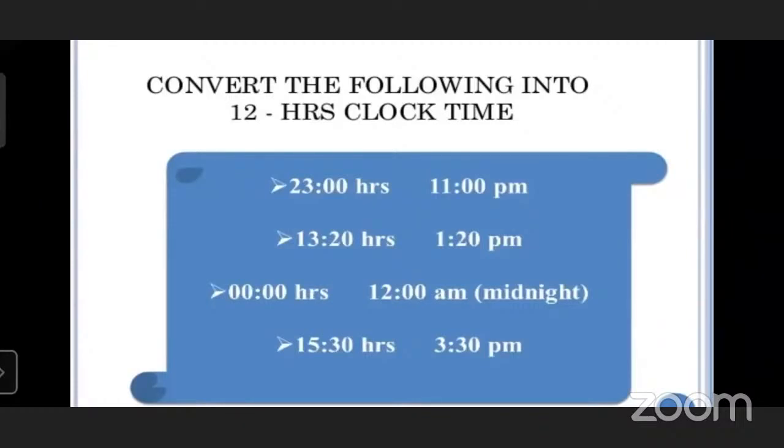And 15:30 hours means 3:30 p.m. After 12 we have to calculate 3 hours, so 13, 14 and 15 means 1, 2, 3. 3:30 p.m. Okay. You know the difference between 12 hours clock and 24 hours clock? Yes. Any problem? No, sir. Understood? Yes, sir.